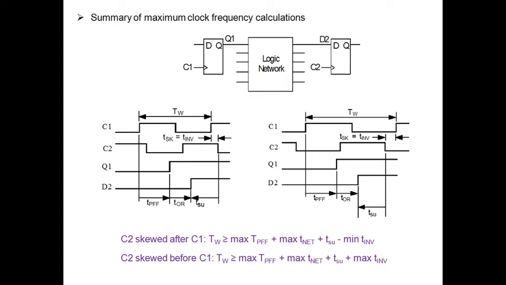So in brief, in summary, if C2 is skewed after C1, you will get minus minimum TINV. If C2 is skewed before C1, that is, C1 is skewed after C2, then max TINV has to be added here.